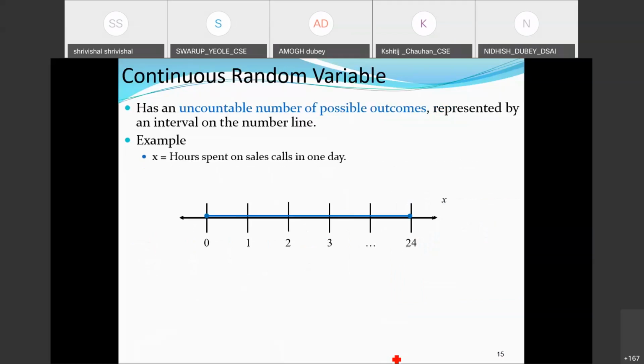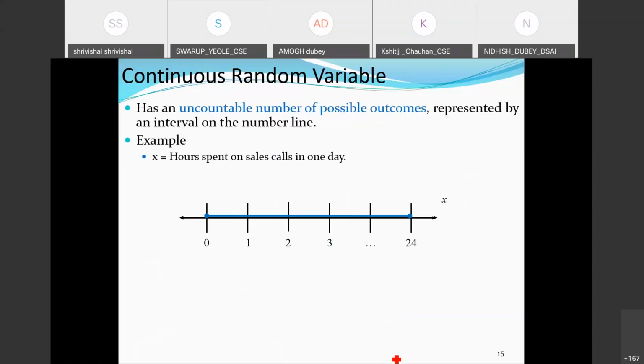Continuous random variables have an uncountable number of possible outcomes, represented by an interval of the number line. For example, x equals hours spent on sales calls in one day. How many hours are we spending on calls? Once I measure it, there is always a further specification, based on the precision.